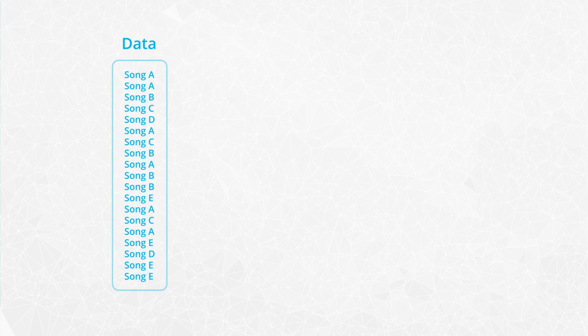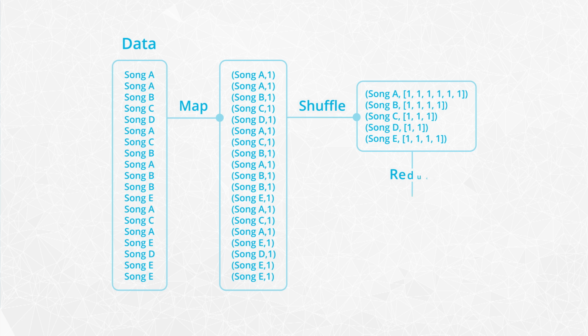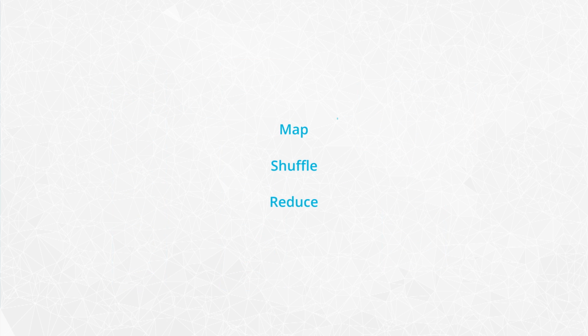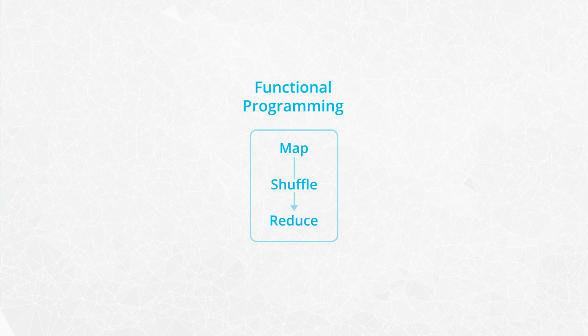song was played. This code went through each record and spit out a tuple with the name of the song and the number 1. These tuples were shuffled and reduced to sum up the ones that came with each song name. If you're used to counting with for loops and found that logic a little strange, it's because this was a functional approach to summing up songs.